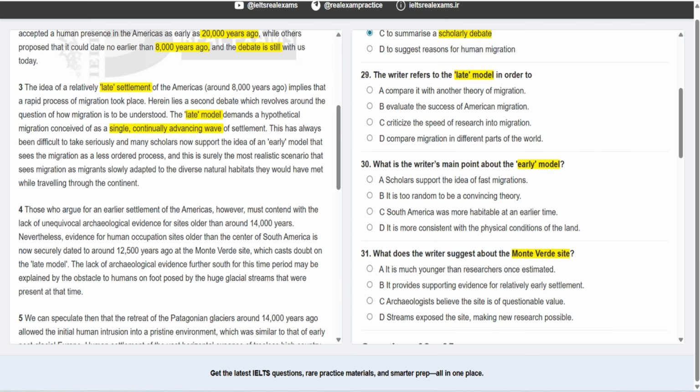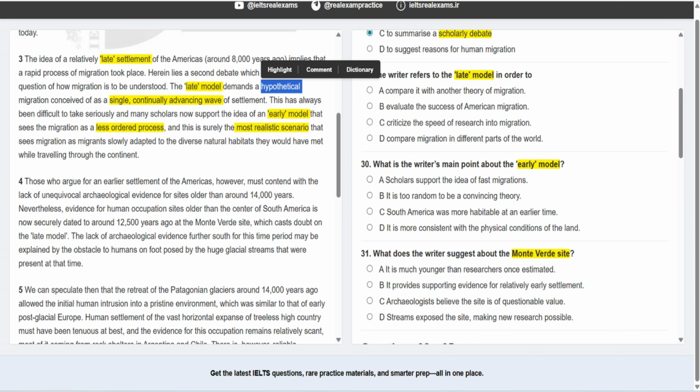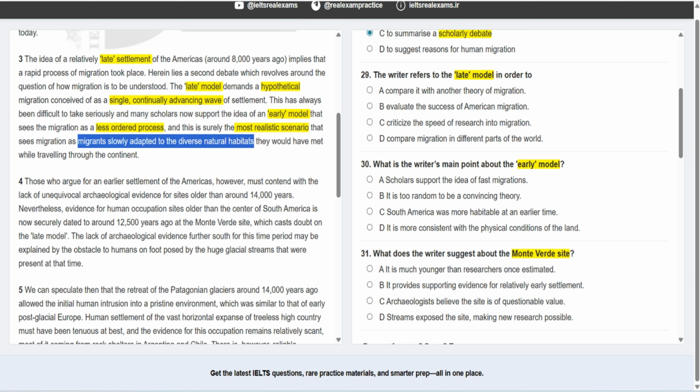On the other hand, there is another one, the early model, that sees migration as a less ordered process. Means for them, migration is less ordered and slower. And this is surely the most realistic scenario. Okay, this early model is not hypothetical anymore. It's not unrealistic anymore. It's quite realistic. Why? Because it sees migrations as migrants slowly adapting to the diverse natural habitats.